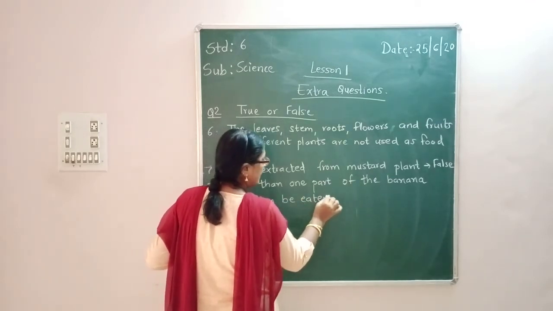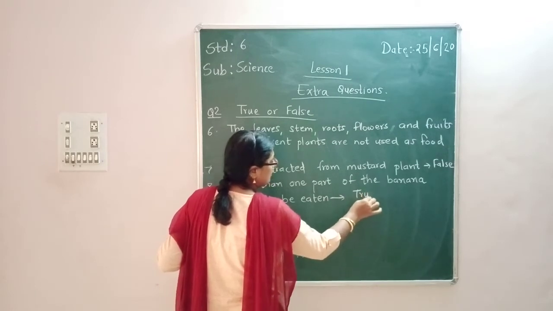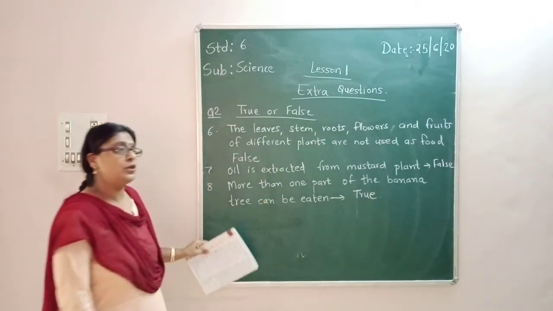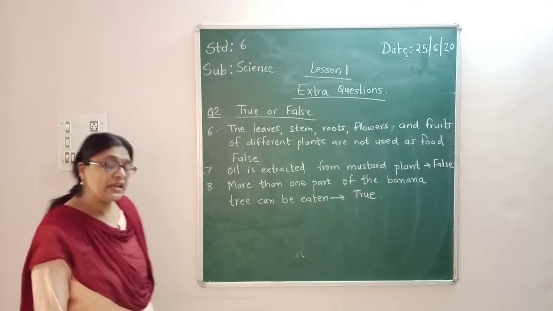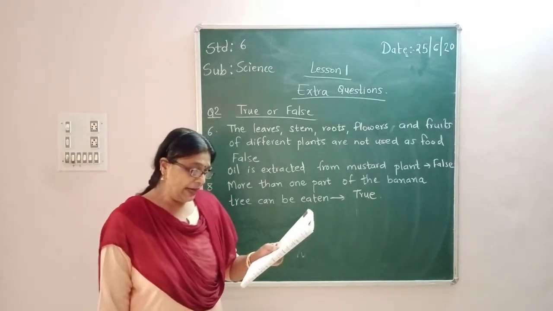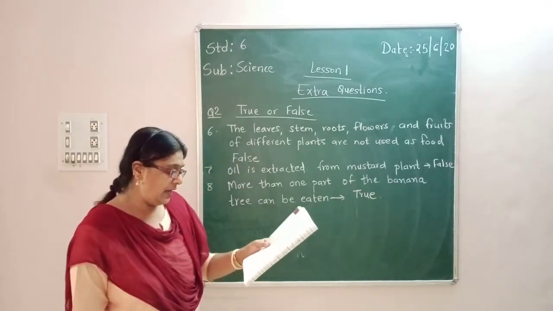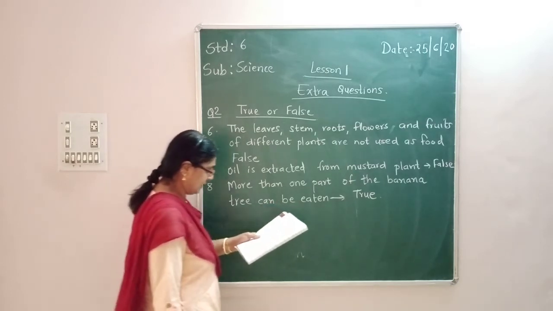So this is again a true statement, right? You eat the fruits, sometimes even the leaves are used, right? So you can eat more than one part of the banana tree. That is a true statement.